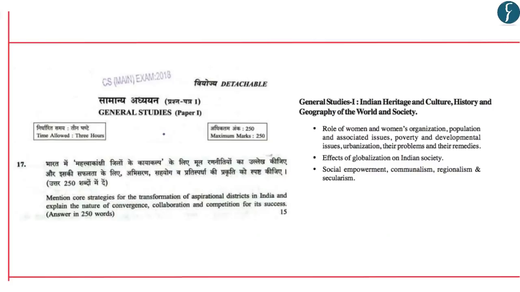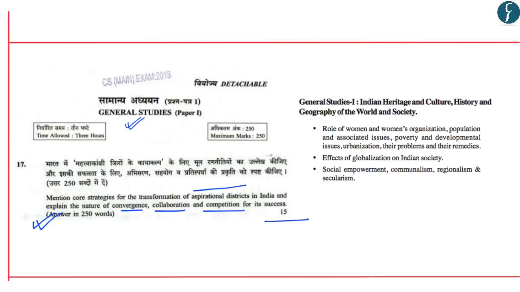Now, in continuation with our discussion on daily questions on Mains 2018 asked in the UPSC Mains examination, let's discuss this particular question asked in GS paper 1. The question asked was, mention core strategies for the transformation of aspirational districts in India and also explain the nature of convergence, collaboration as well as competition for its success.